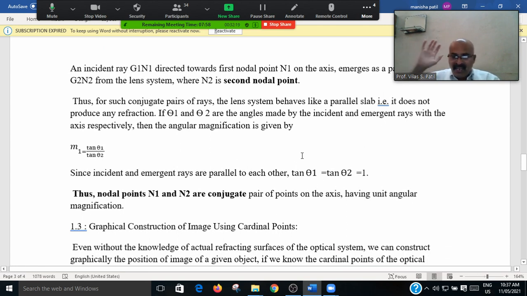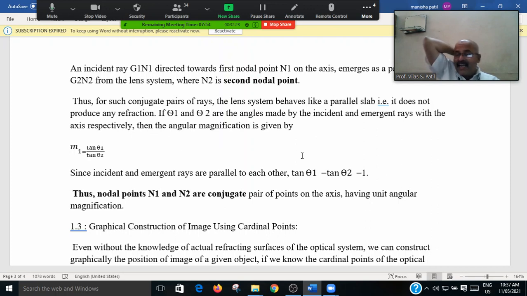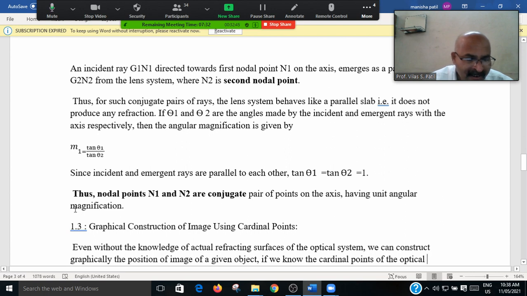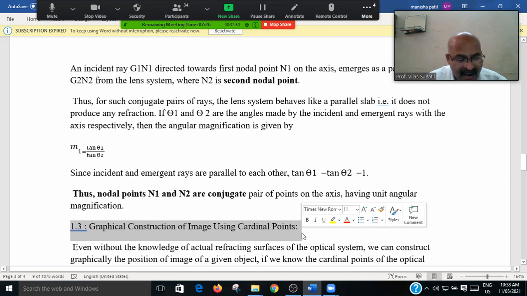That gives us three pairs of points: P1 P2, F1 F2, and N1 N2. P1 P2 are the principal points, F1 F2 are the focal points, and N1 N2 are the nodal points. These three pairs, the principal points, the nodal points, and the focal points, are known as the cardinal points, and this is the diagram to explain the cardinal points.